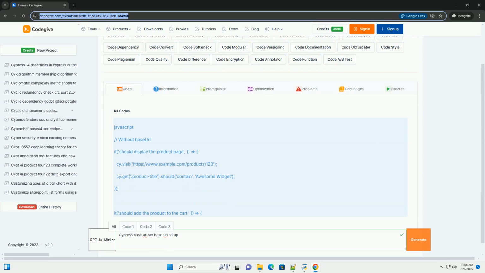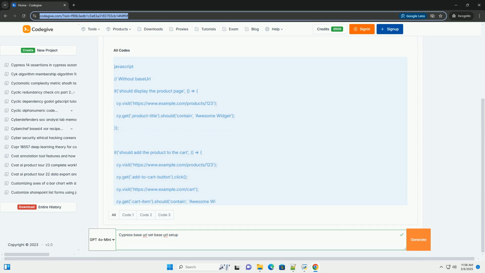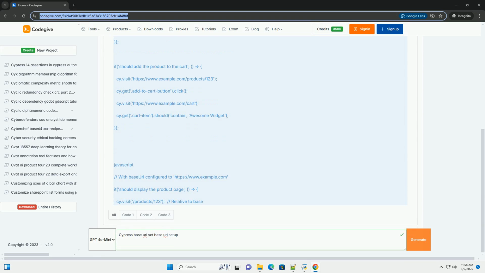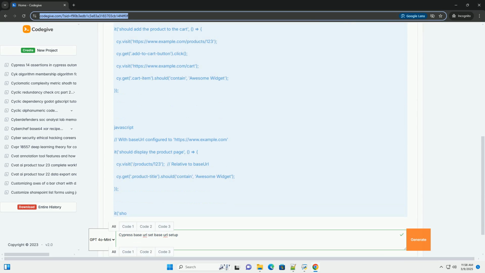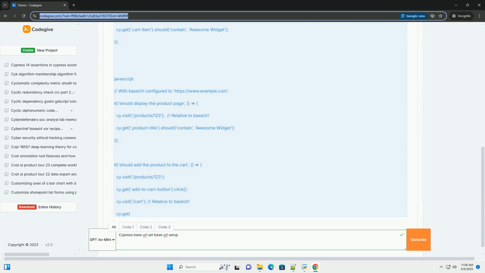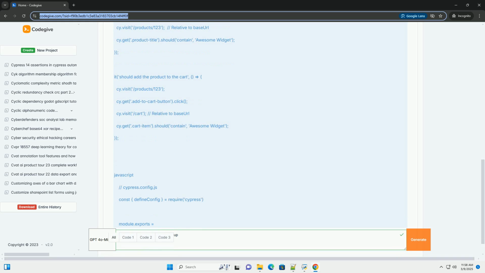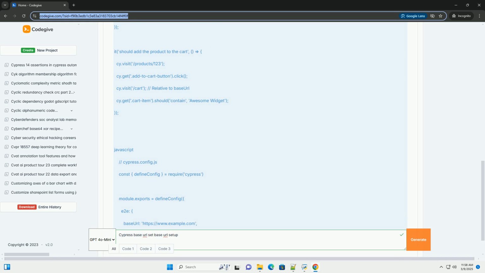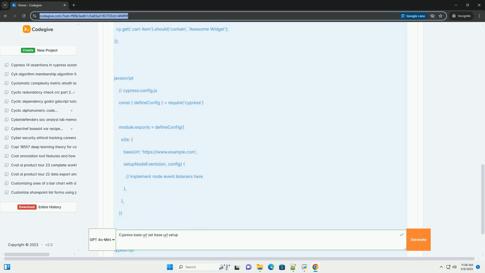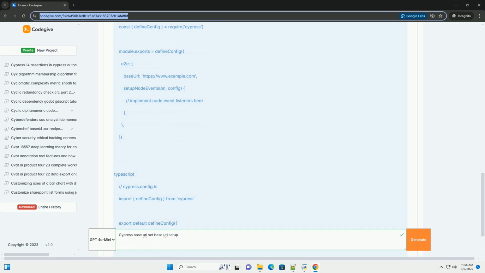Cypress baseUrl configuration, a comprehensive guide. Cypress's baseUrl configuration is a cornerstone for streamlining your end-to-end testing workflow. It allows you to define a base URL for your application, reducing redundancy in your test code and making your tests more readable and maintainable. This tutorial will delve deep into how to set up and effectively utilize baseUrl in your Cypress projects, along with best practices and troubleshooting tips.